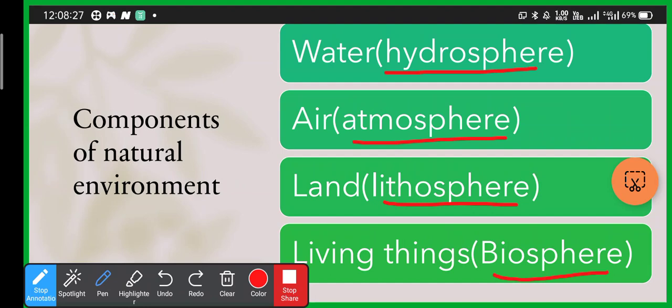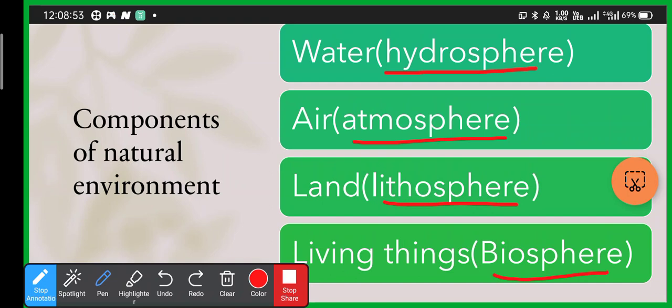What is hydrosphere? The part of the earth that is made up of water. Atmosphere, the thin layer of blanket of air around the earth, is known as atmosphere. And lithosphere, the part made of land. Now, biosphere, the narrow zone of the meeting place of these three, hydrosphere, atmosphere, and lithosphere, is known as biosphere.